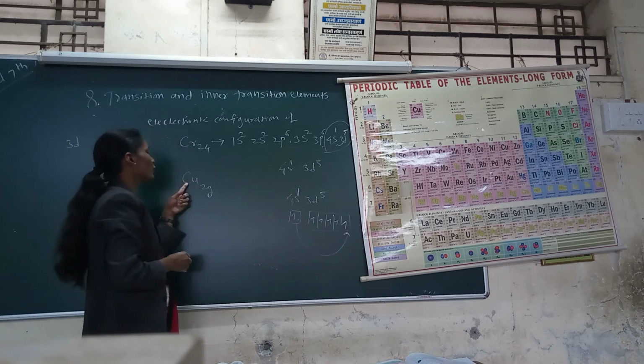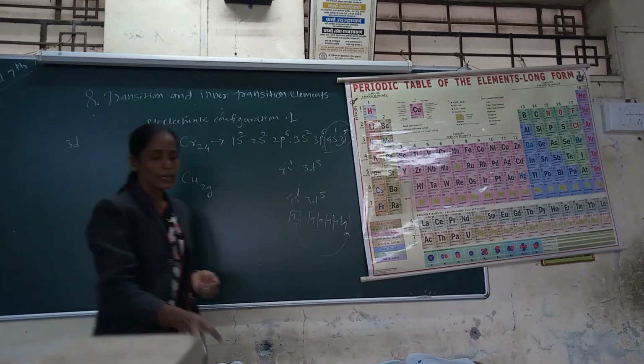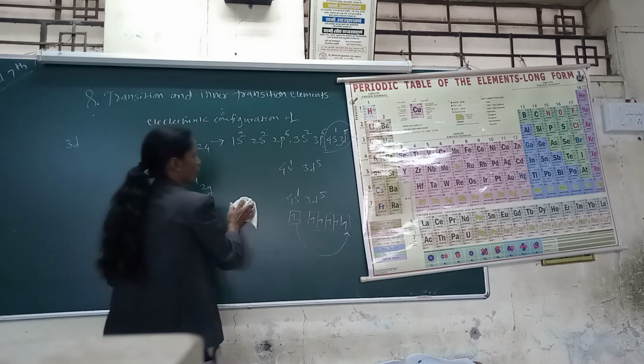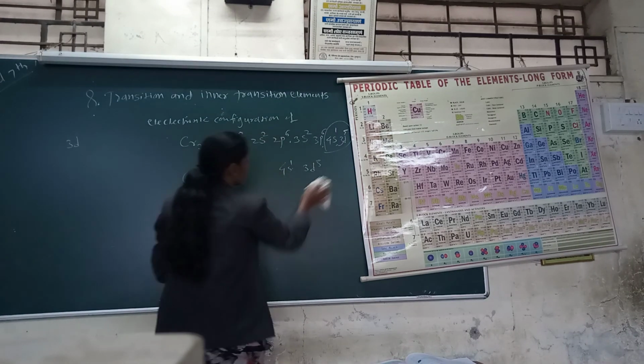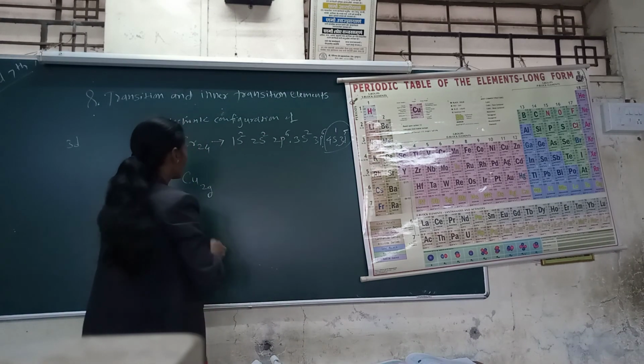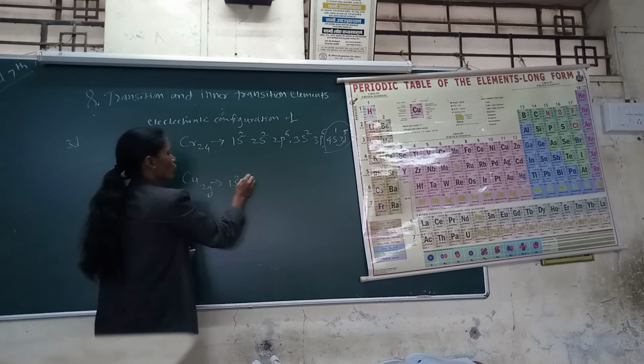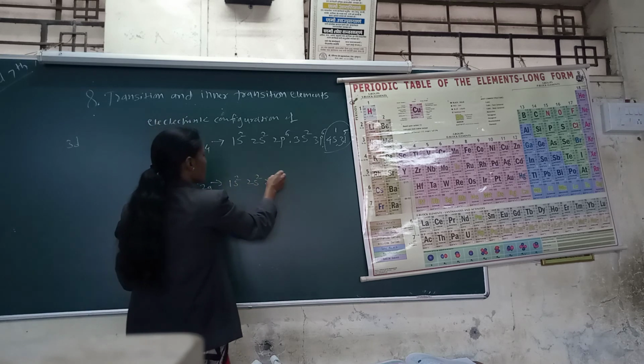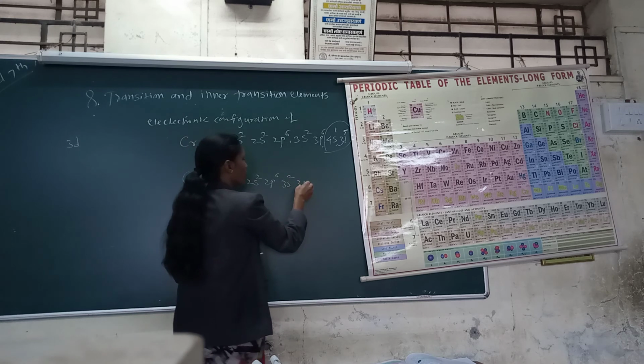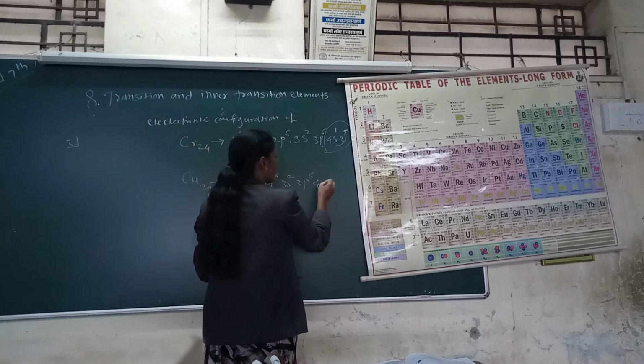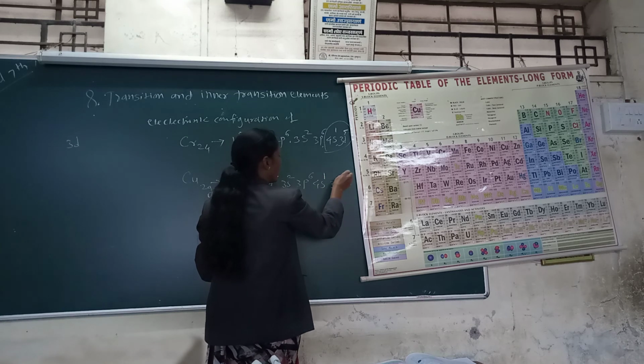Again, the electronic configuration of copper is also different from the others: 1s2, 2s2, 2p6, 3s2, 3p6, 4s1 and 3d10.